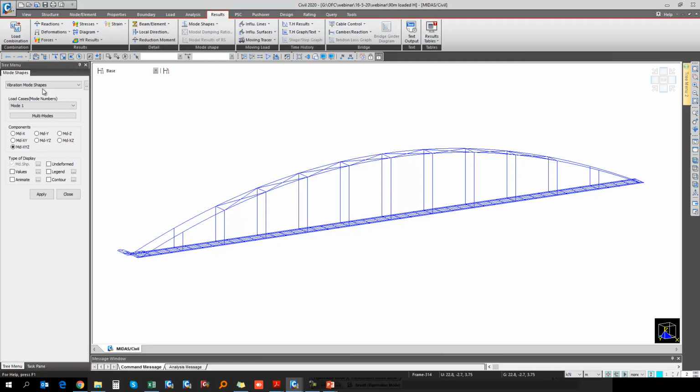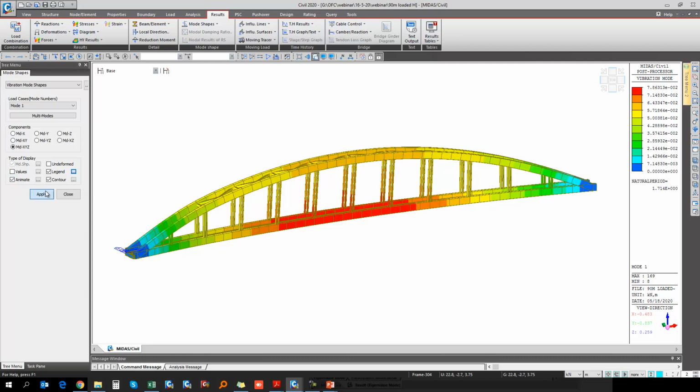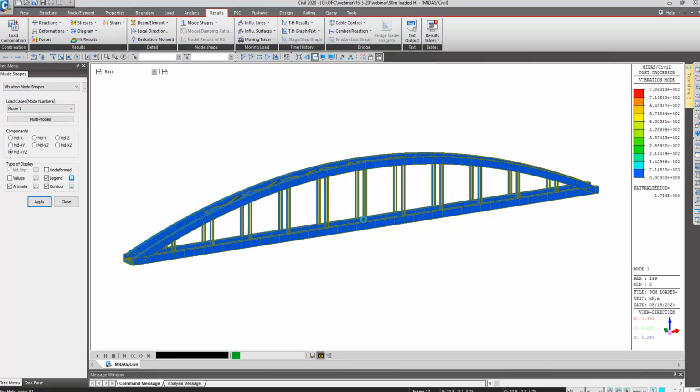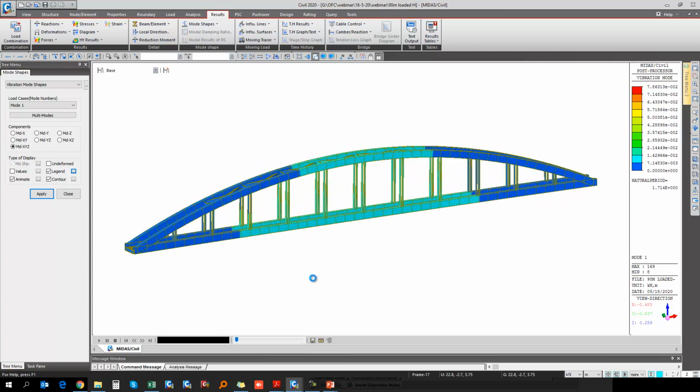mode shapes, and the vibration mode shapes, here I will check the modes. In the first mode, I turn on the contour and legend. If I turn on the animate option and record, in the first mode, this is the major response in the Y direction. So there is a translation in the Y direction. Okay.